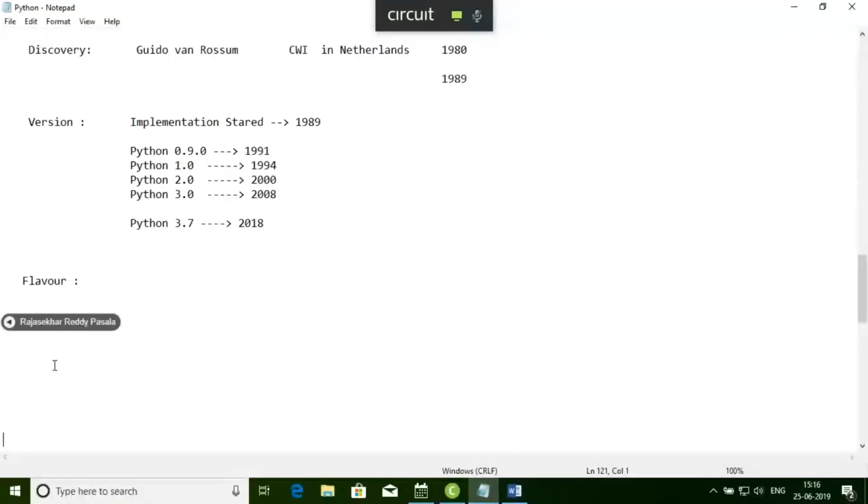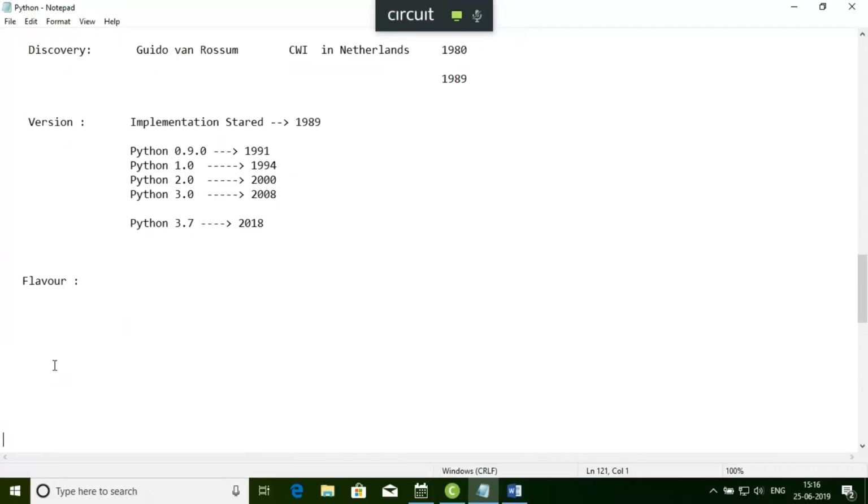Python is a programming language, fine. Now, how is this programming language available to us? That is called flavor. Let me give you some example. When I talk about this flavor point, there are different versions of Python.